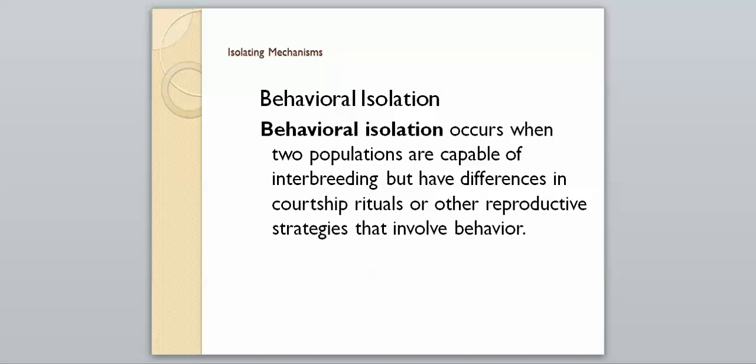However, the males of the two species sing different songs. So they have different mating calls, and so therefore that is a behavioral thing that leads to difference in reproductive strategies. It's a courtship ritual, and so therefore those two species will never interbreed because their males have different mating songs. So that's our first type, behavioral isolation.